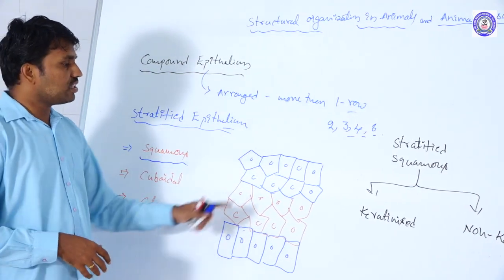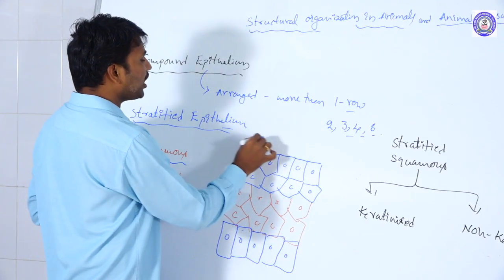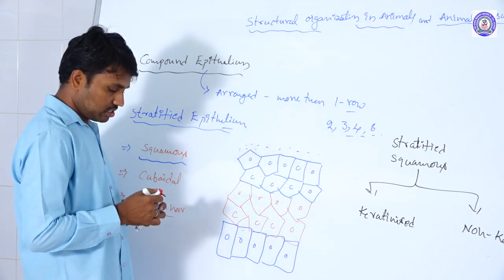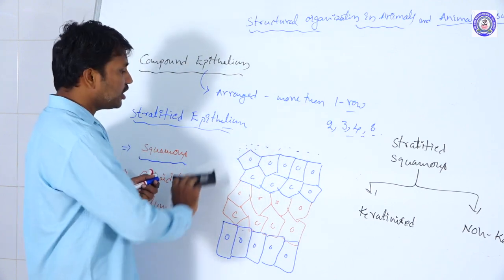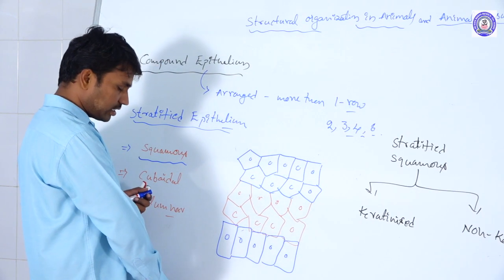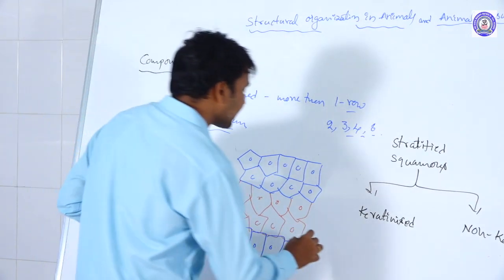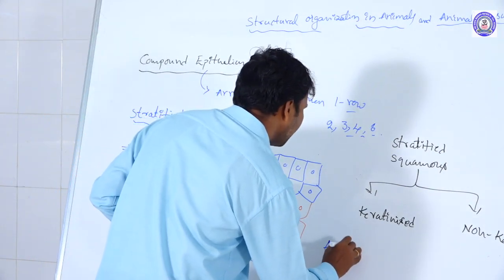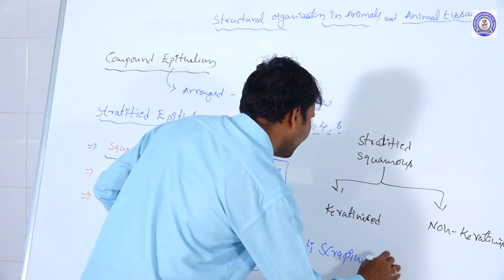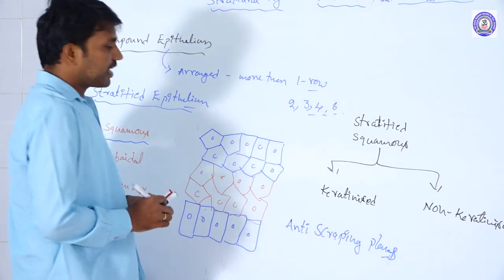But what is the difference between keratinized and non-keratinized? In non-keratinized tissue, there is no horny substance distributed at the superficial region, at the surface. There is no keratin structure here. It is distributed in anti-scraping places.